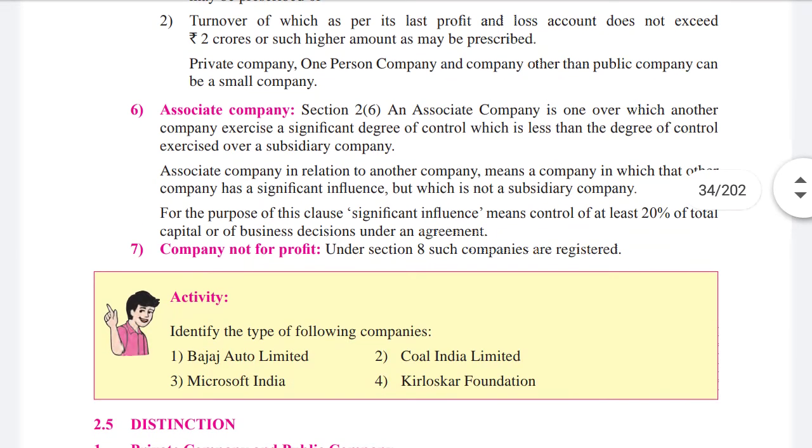Then associate company. What is an associate company? Section 2(6). An associate company is one over which another company exercises a significant degree of control, which is less than the degree of control exercised over a subsidiary company.